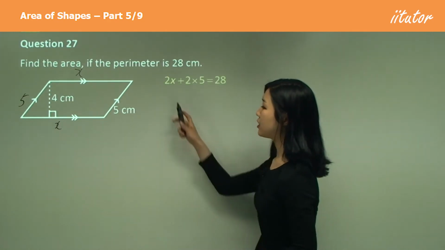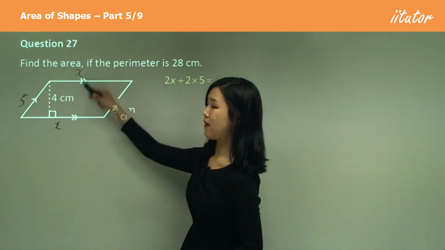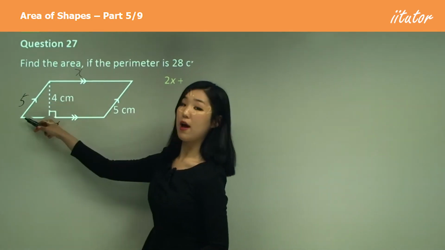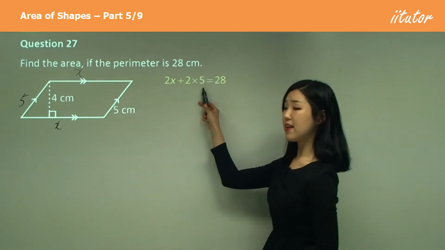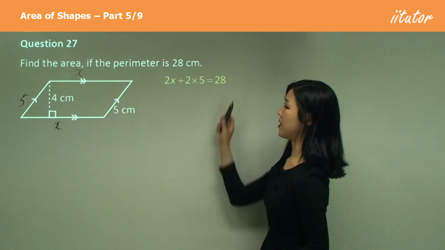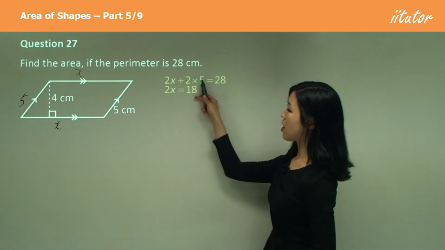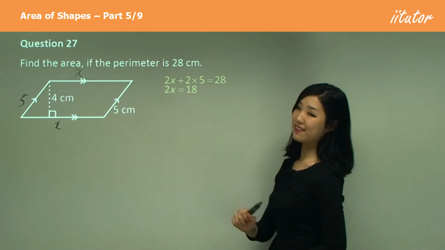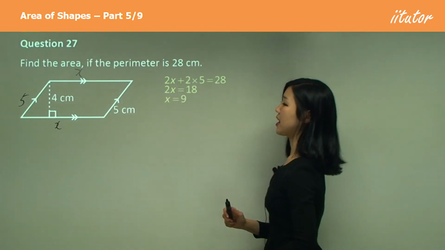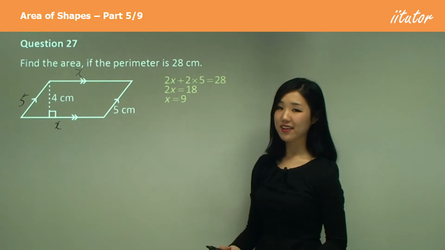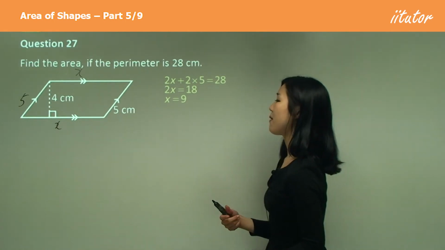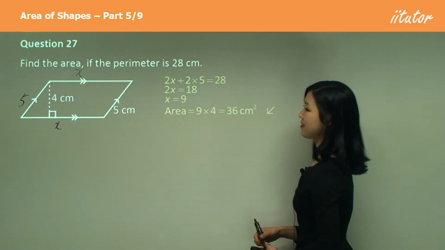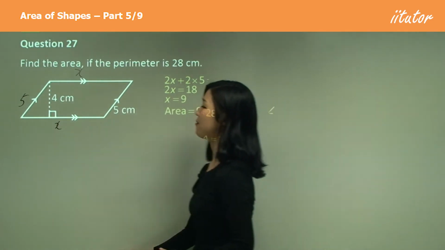So I'm going to say 2x, because we have two values of x, so 2 times x, plus 2 times 5, because we have two 5s, right? That is the perimeter, isn't it? So that is going to be 28. And you can see that 2 times 5 is 10. So if I move it over to the other side, I'll have 28 minus 10, which is 18. And then divide by 2, you get 9. So the base is 9. To find our area, we simply need to do base times height. So 9 times the height, 4, and that's 36. Okay, so that's just the area.